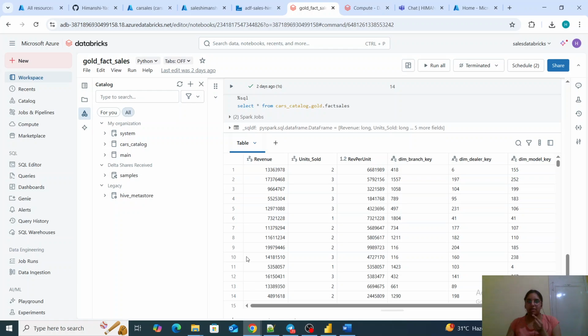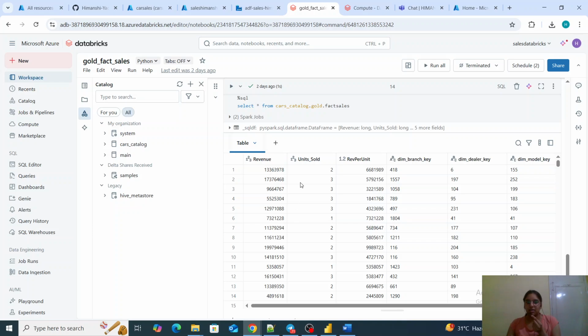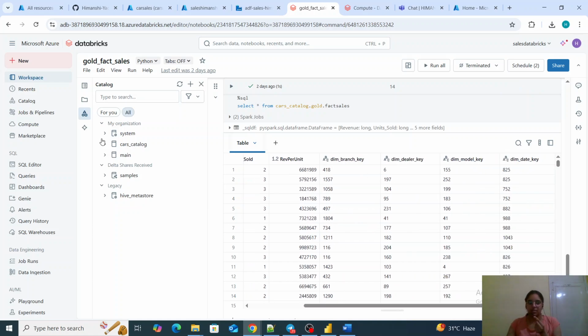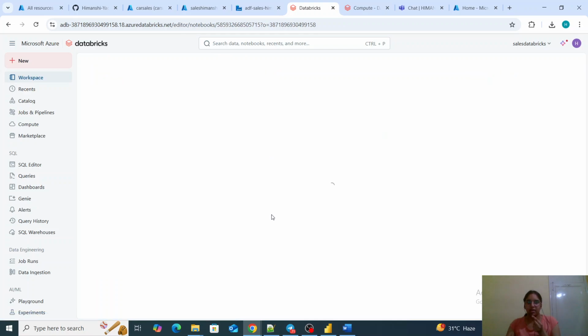And then after that, in our final fact table, we will have all the arithmetic operations done, which are nothing but measures, and all our dimension keys. So this is the whole thing, and this is the silver layer notebook, which will be serving the silver layer, which I've already explained.